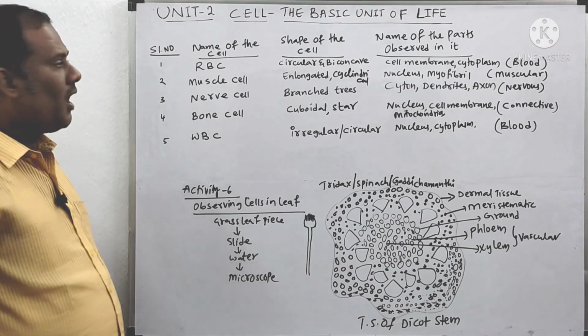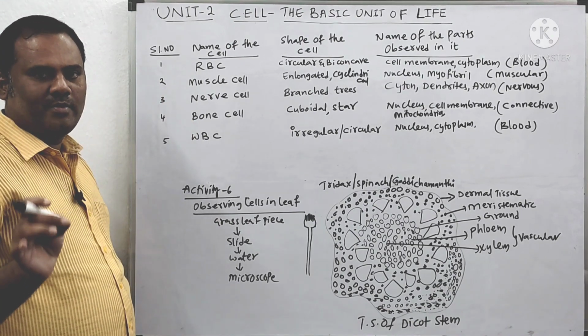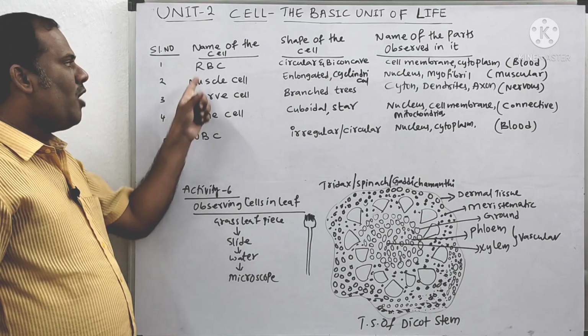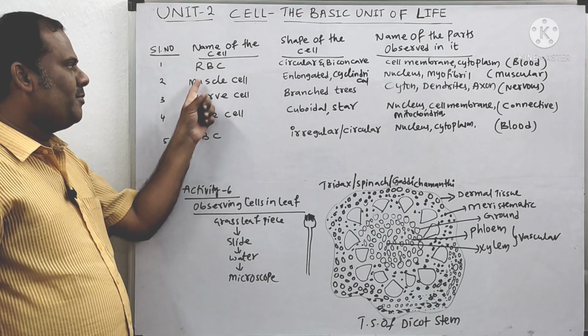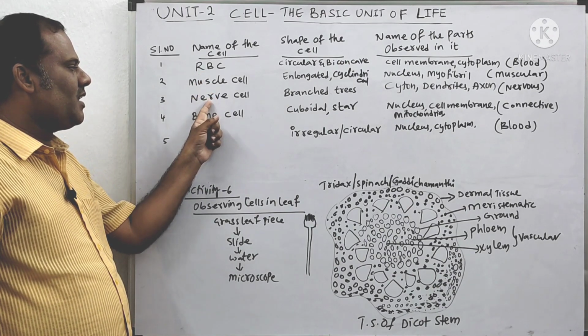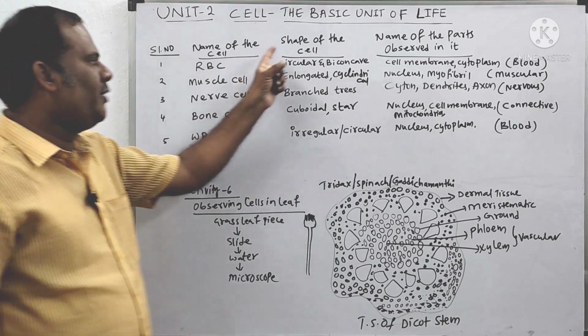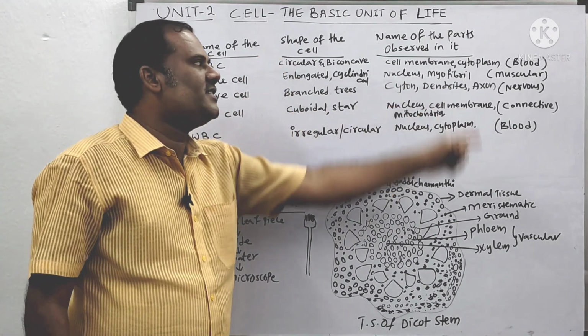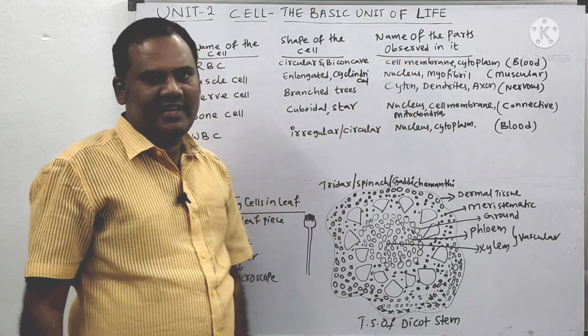Okay friends, up to now we saw the different types of human being cells. Now we are going to know about a table in your textbook. You see the table, that is RBC, muscle cells, nerve cell, bone cells as well as WBC cells given in your textbook. And it tells you to fill these columns. What is that? Shape of the cell and name of the parts observed in it.